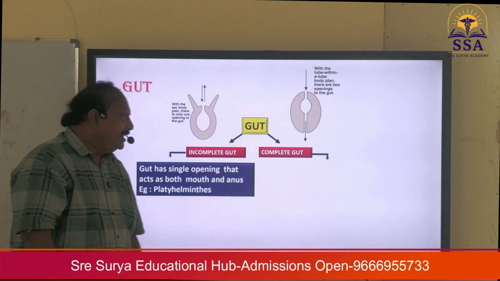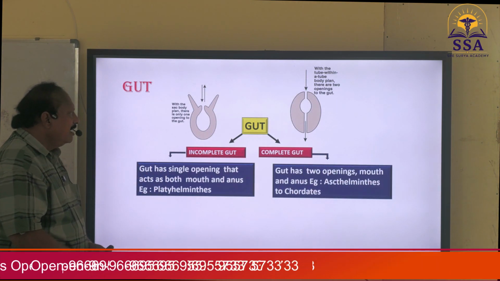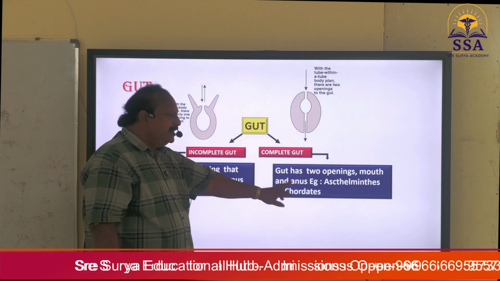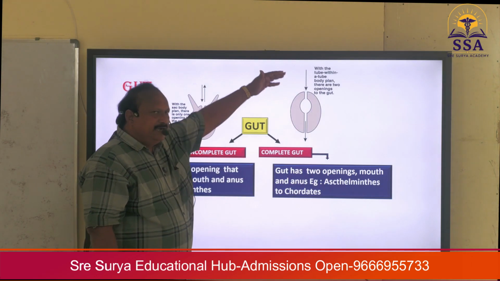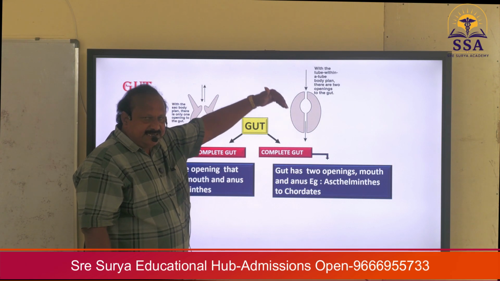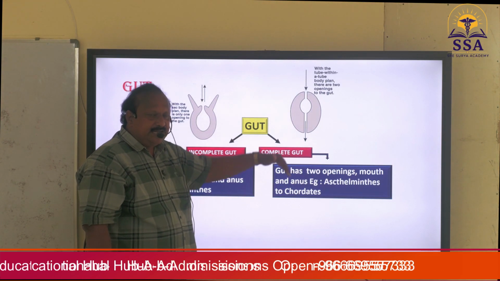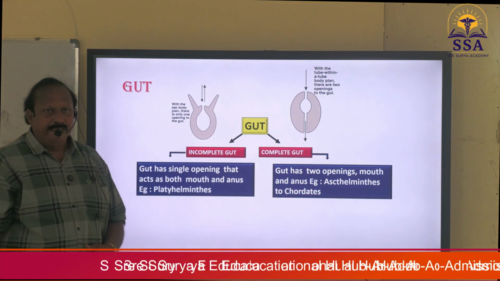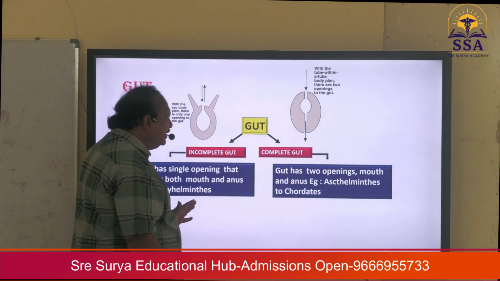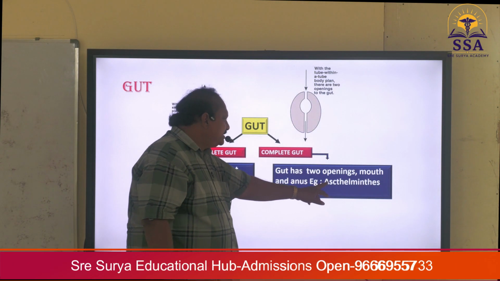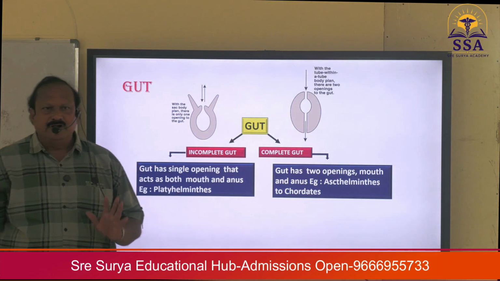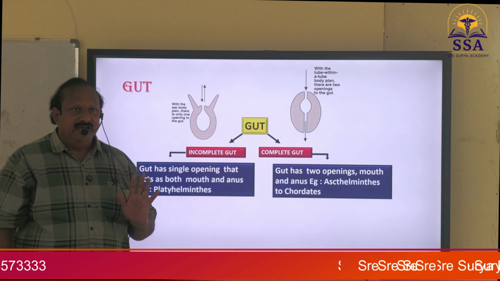Okay, now come to the other one. The gut has two openings, mouth and anus. The mouth is at the upper end, which acts as an inlet through which food enters, and the anus is the outlet through which feces goes out. So we can find the complete gut from Aschelminthes to chordates. From Aschelminthes to chordates. This is very, very important.